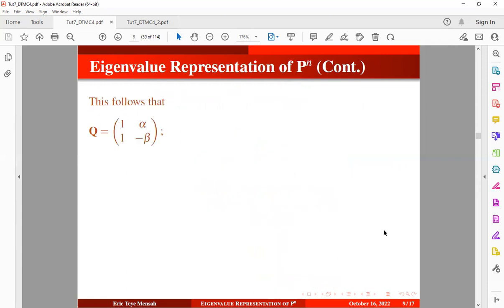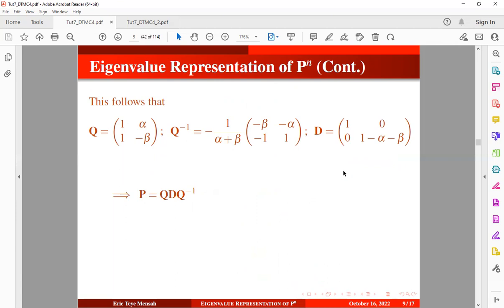So therefore, we can have our square matrix whose ith column is going to be the eigenvector. So this is going to be the first eigenvector and the second eigenvector, okay? And we can take the inverse of this to have that. Okay, so this will be the inverse of this, I hope you know how to get an inverse of a 2 by 2 matrix. And this is going to be our diagonal matrix whose diagonal elements are the corresponding eigenvalues.